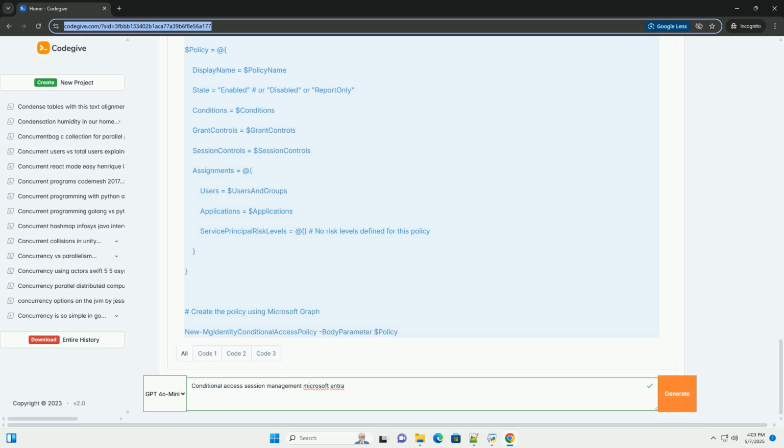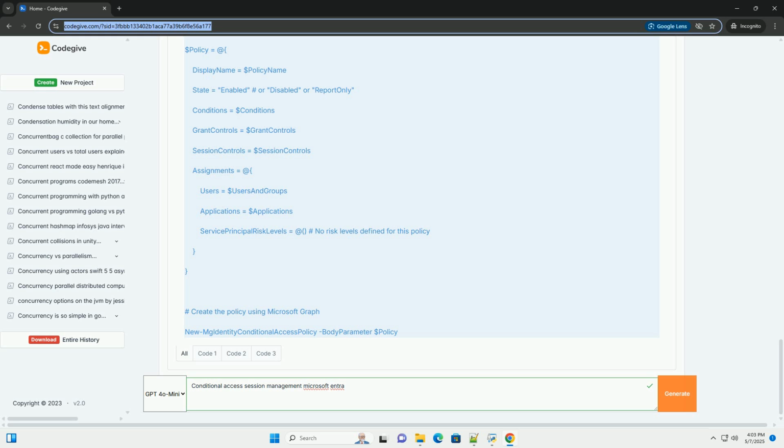4. For terminating inactive sessions. Scenario: you want to automatically terminate sessions that have been inactive for a certain period. Configuration: enable the customize continuous access evaluation preview option. Set the session inactivity timeout preview to a desired duration, for example 1 hour. Select the appropriate enforcement mode based on your risk tolerance.